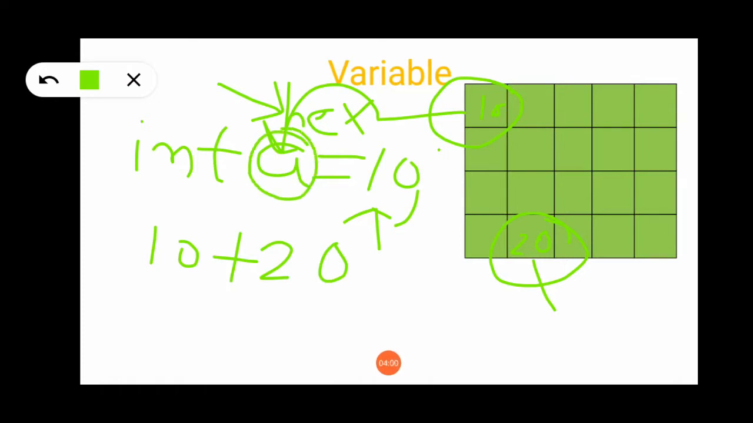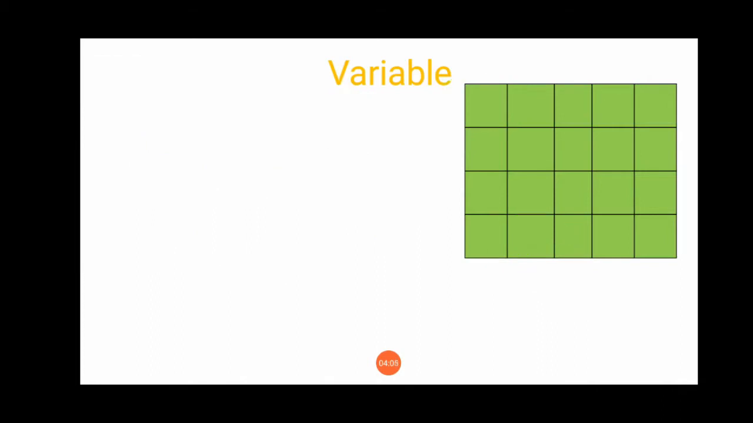But what is a variable? A name given to the memory location. A name given to the memory location is simply called a variable. So this is a memory. A name given to a memory location is called a variable.